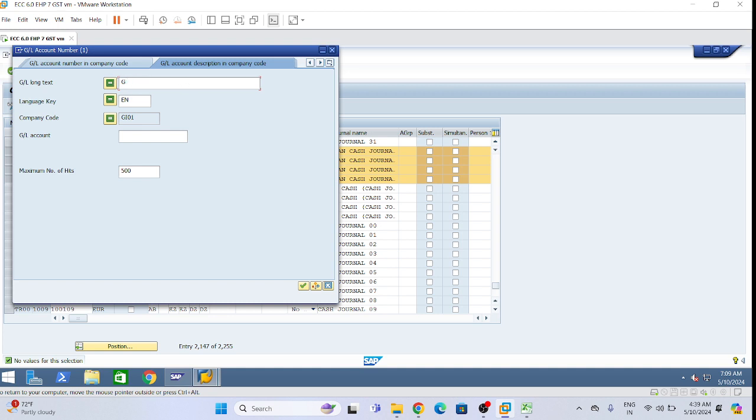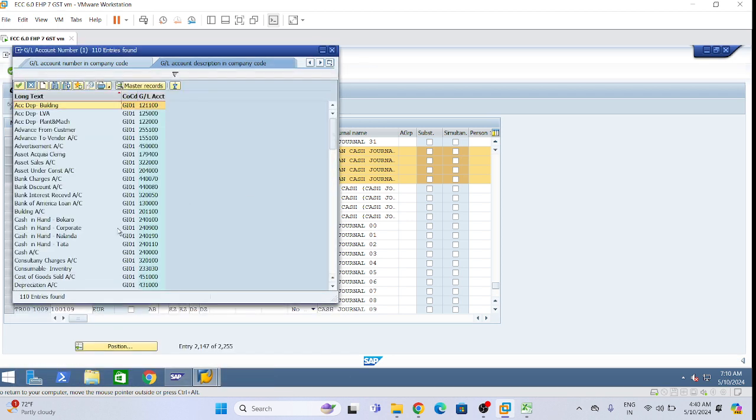GL account description in company code. See, these four cash journals I have created for cash in hand.